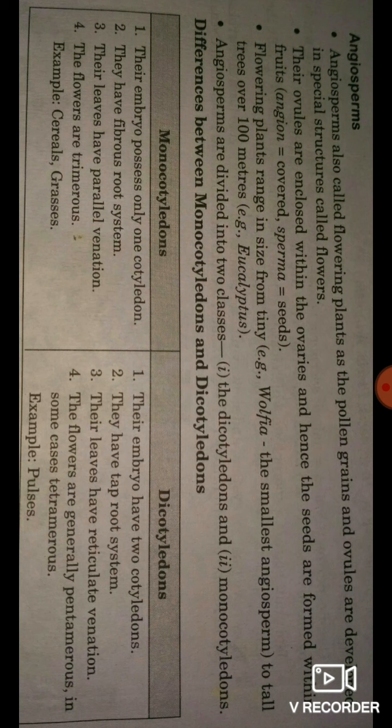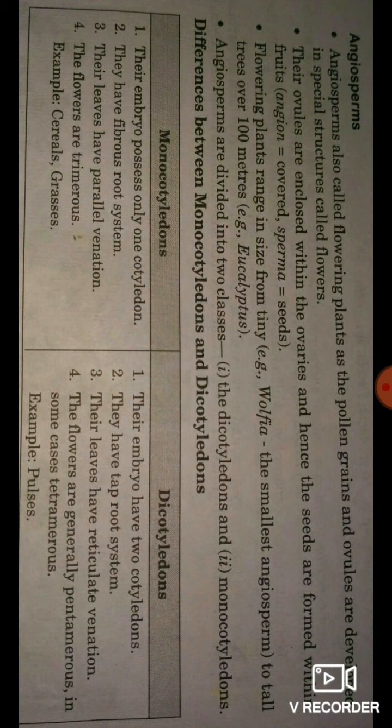The leaves of monocotyledons have parallel venation and the leaves of dicotyledons have reticulate venation. The flowers of monocotyledons are trimerous and the flowers of dicotyledons are generally pentamerous, in some cases tetramerous. Examples of monocotyledons are cereals and grasses, and of dicotyledons, pulses.